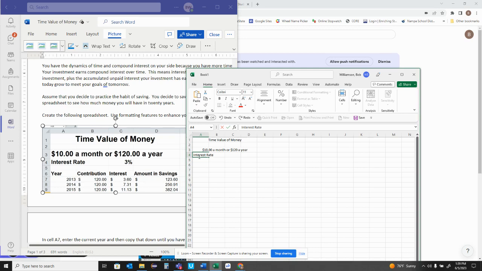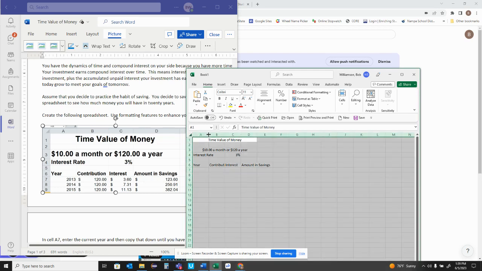It looks like we're under 3%. Then on line 5, year. Everything gets spread out a little bit there.